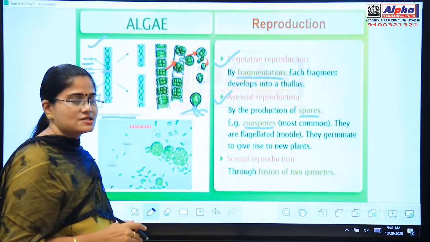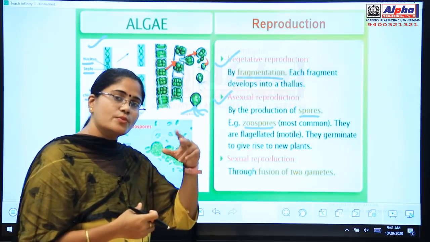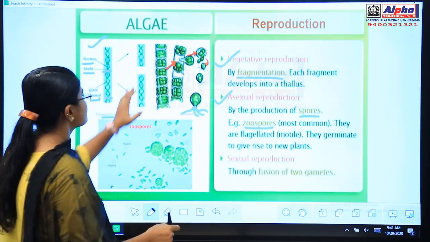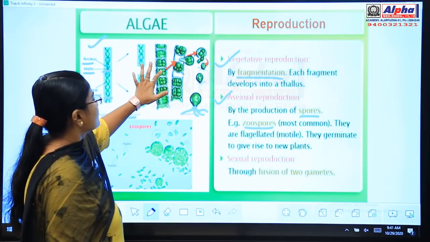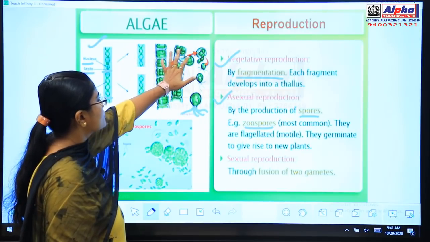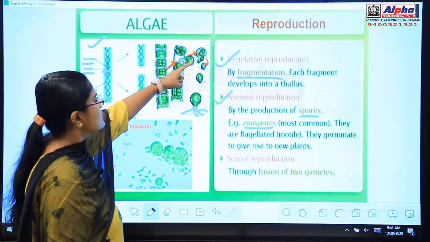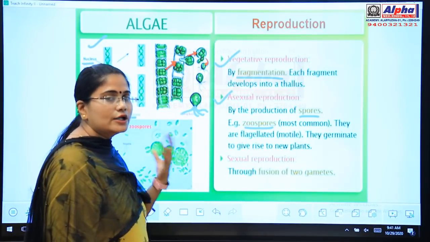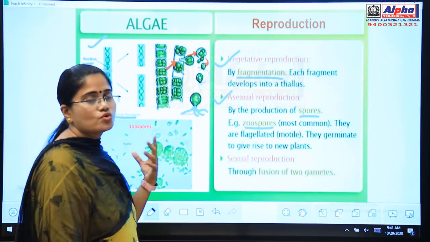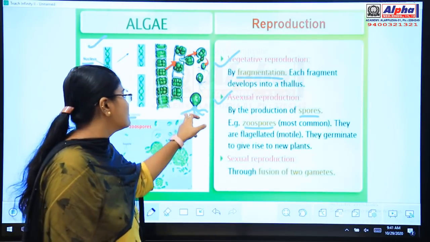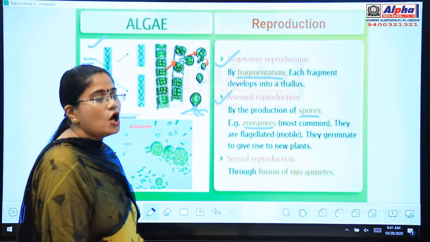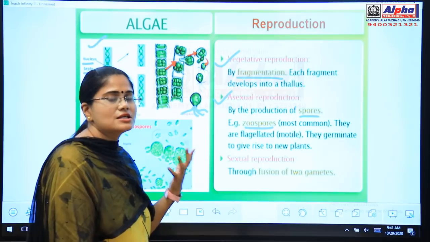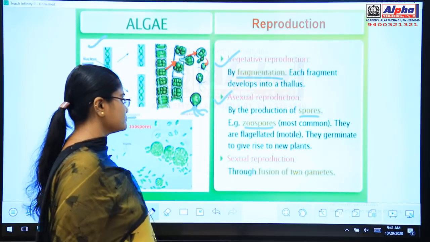With the help of these flagella, the zoospores can move and they germinate to give rise to new plants. See, this is a plant body, and from the plant body zoospores are coming out, and the zoospores later on mature and develop into a new adult plant. The zoospore moves with the help of its flagella. Flagella is the locomotory organ of the zoospore. With this flagella, the zoospores can travel.